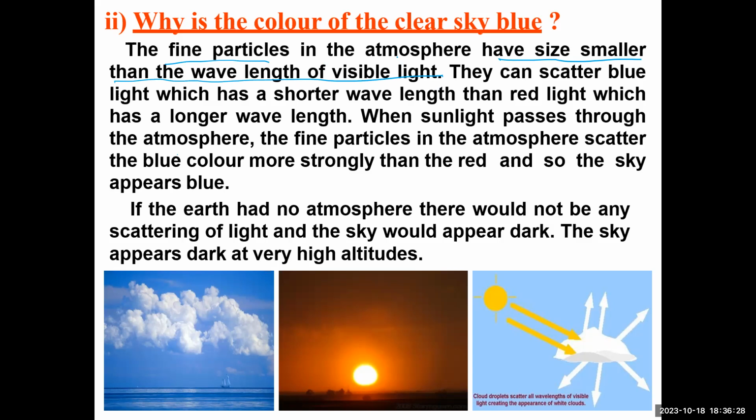The size of these particles is what? Very small, and that is also smaller than the wavelength of visible light. Because of that, they can scatter blue light, which has a shorter wavelength. Blue light has a shorter wavelength than red light. Red light has a bigger, longer wavelength, and because of this reason,